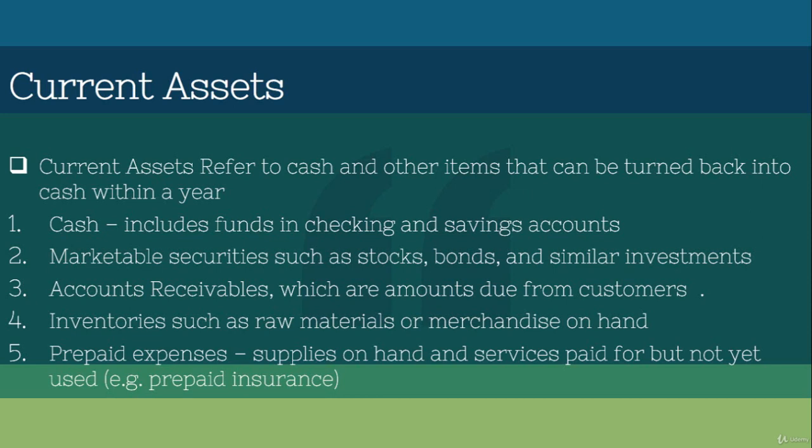And inventory, if we have inventories or stocks, we can get the money within 1 year, right? So that's also one of the current assets. And also prepaid expenses, if we have given advance expenses, that money we can also get back within 1 year. So in a very short time, within 1 year, we can turn them back to money. Those assets are called current assets.